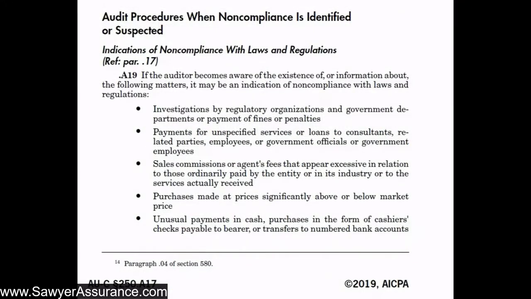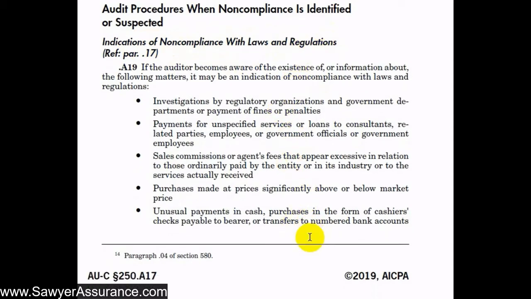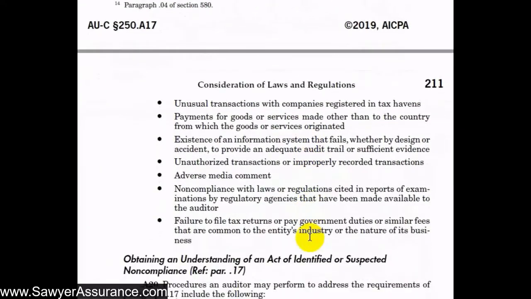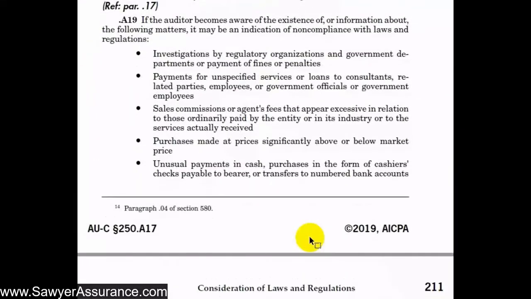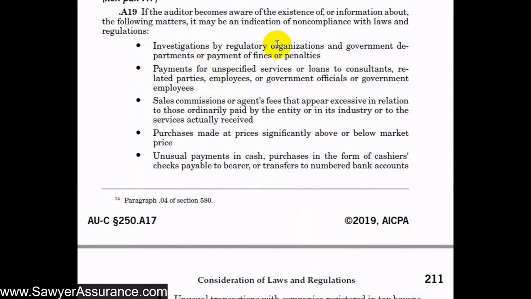Okay, so now we're down to the explanatory material. We see here indications of non-compliance with laws and regulations. Here it gives some examples of what might indicate possible non-compliance. It says investigations by regulatory organizations and government departments, or payments of fines or penalties. Certainly if we see penalties or fines, then they've not complied with something. Payments for unspecified services or loans to consultants, related parties, employees, etc. Sales commissions or agents' fees that appear excessive in relation to those ordinarily paid.